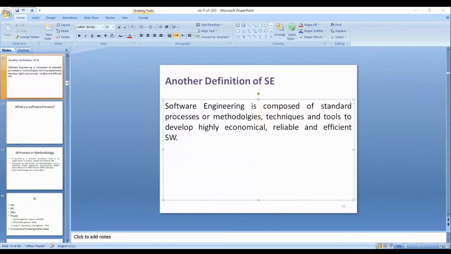Then its cost was decreased and sale increased. So there is an inversely proportional relation. So economical means cheap, low cost.